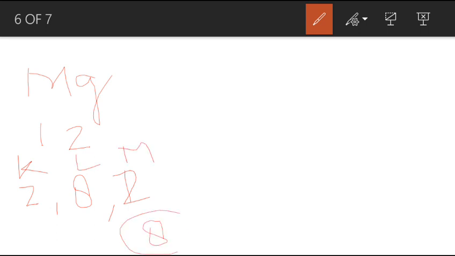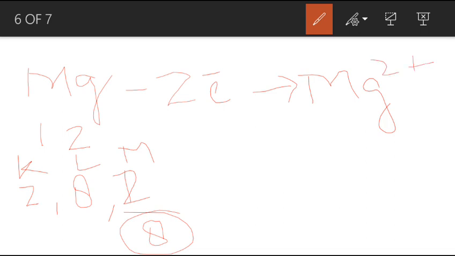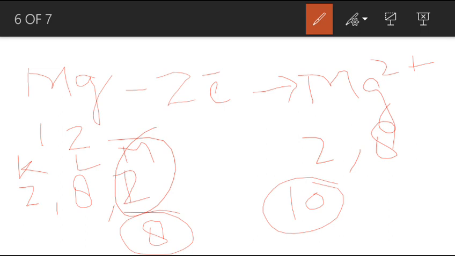M shell must contain 8 electrons, so it is short of 6 electrons. In order to become stable, it will lose these 2 electrons and it will get converted into Mg2 positive. Its electronic configuration becomes 2, 8 when it loses these 2 electrons. So a total number of 10 electrons are left in it, and 10 is the atomic number of neon. So whether a metal gains +1 charge or +2 charge or +3 charge, their electronic configuration is matched with those of the noble gases.